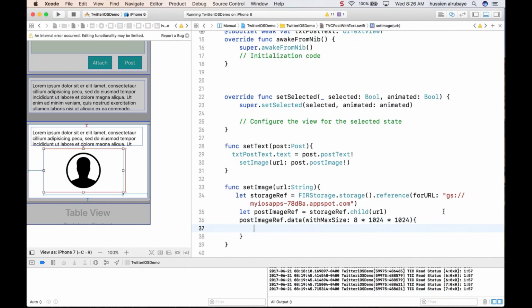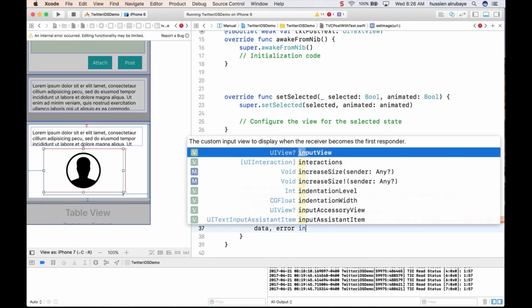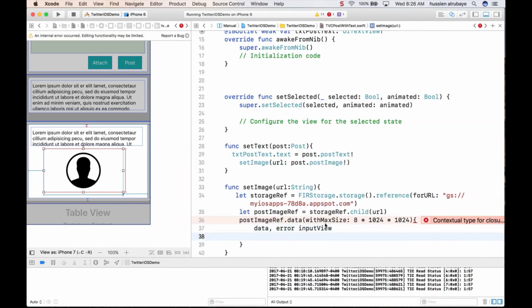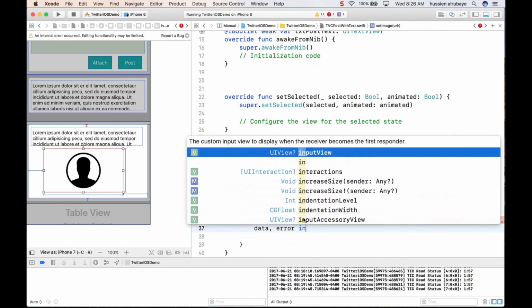So if he brings the data, I want to check first of all. It has two things: I have data, may he bring me data, and may he bring me an error. So then I start writing my code.